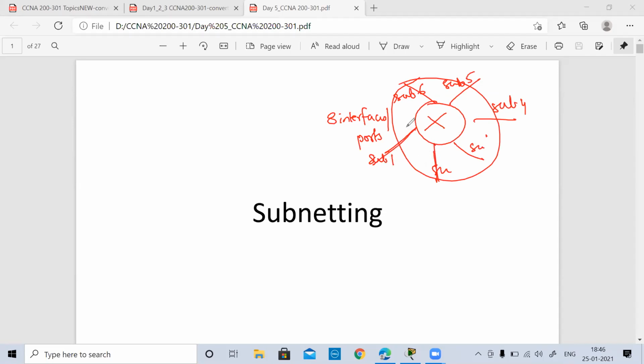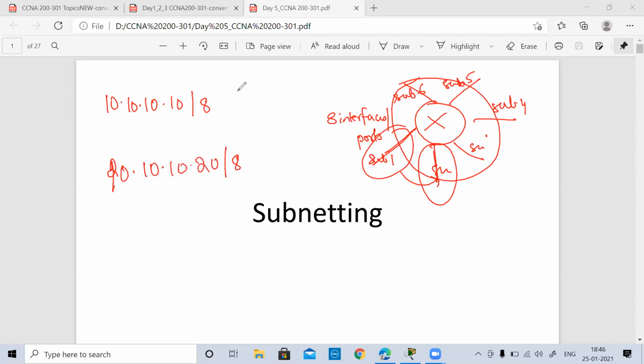My job is that this network is different, and if you want to reach another network, then you have to use me. For example, we also learned in the previous class about the network address. If I give you 10.10.10.10/8, and I give you 10.10.10.20/8, what will be the network address for both the IPs? Can you calculate the network address?